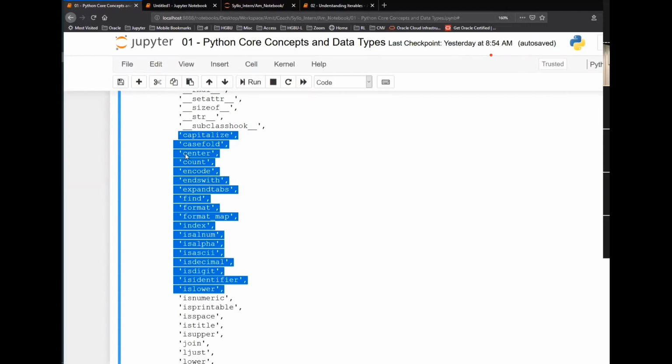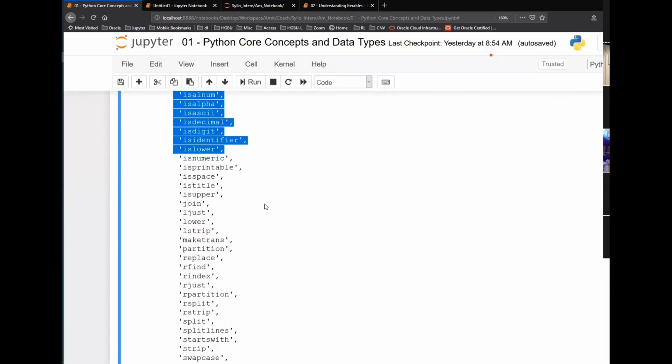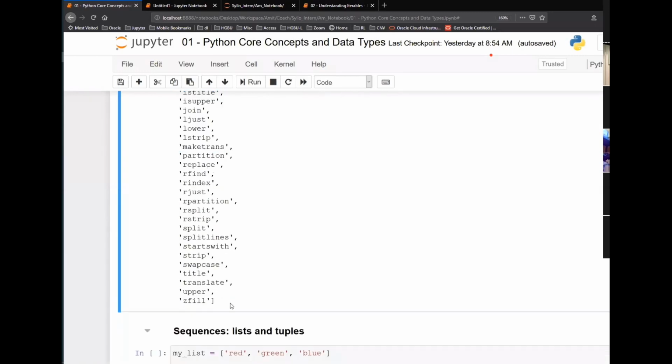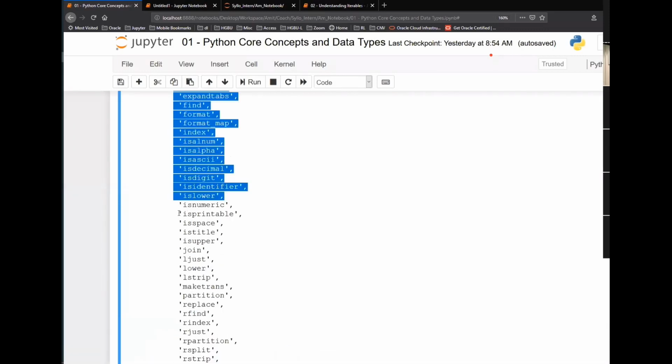Capitalize, casefold, center, count, encode, endswith, expandtabs, find, format. Again, for every list, string, tuple, we may not be able to go through all the functions one by one. That is not going to be feasible. We will be discussing some of the functions, and you will need to take this up as an assignment and go through it. If you have any questions or doubts, you can bring them up and we can discuss in class. But these are the functions available to you.